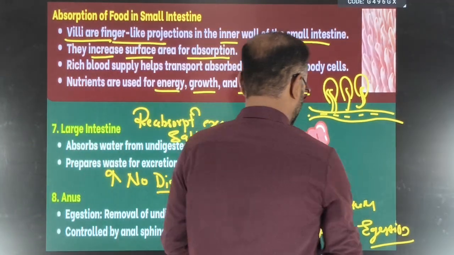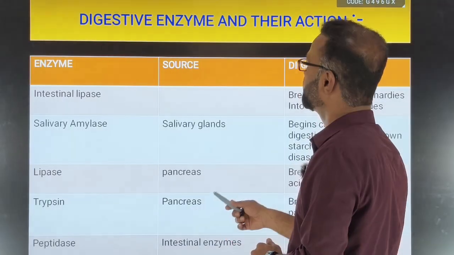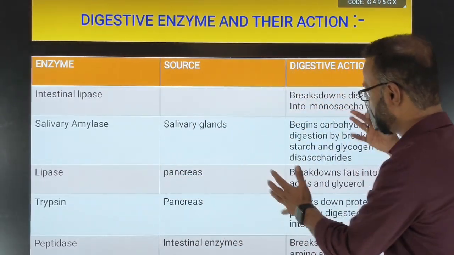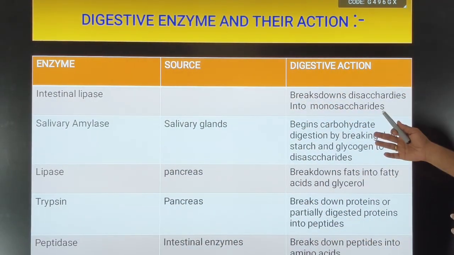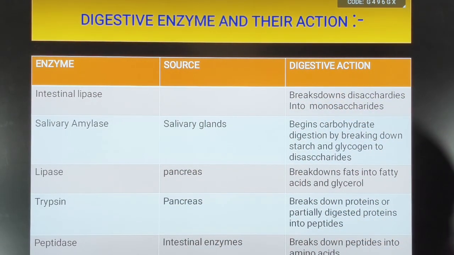So here ends your nutrition part. Any doubts? Please ask. Same thing is given here. If you want, you can take a screenshot of this particular slide. It's very important.